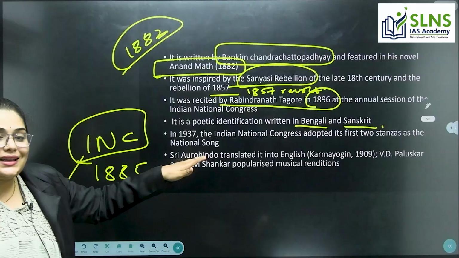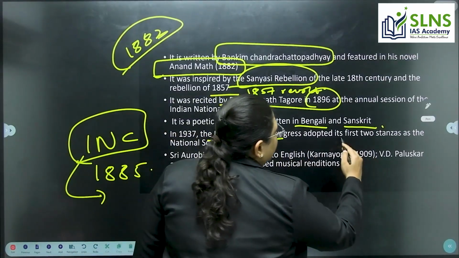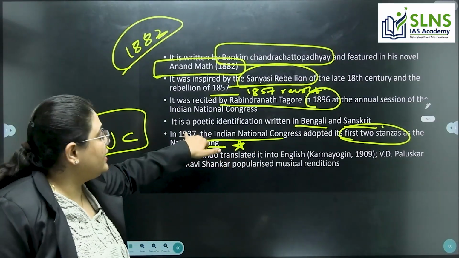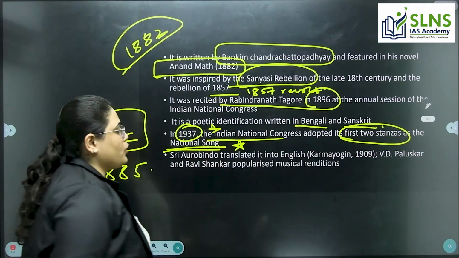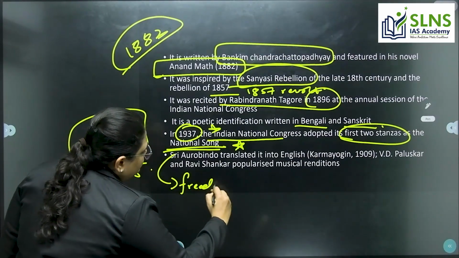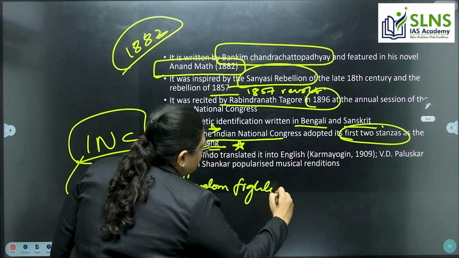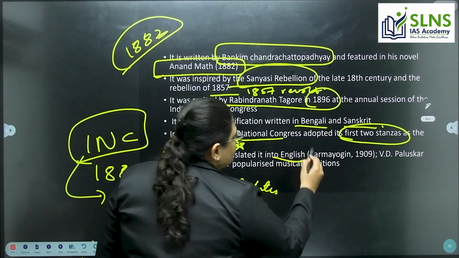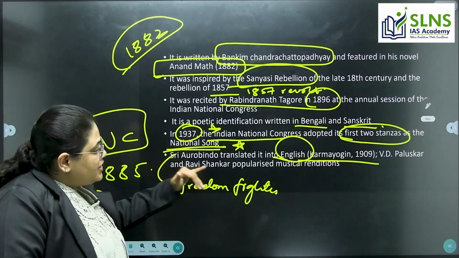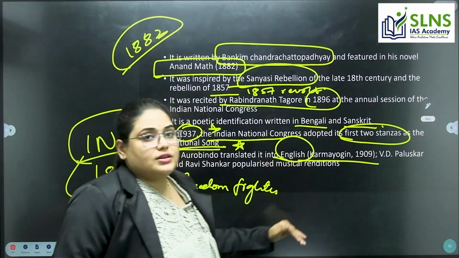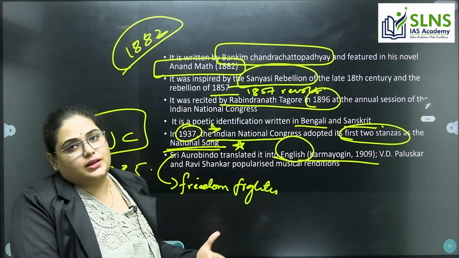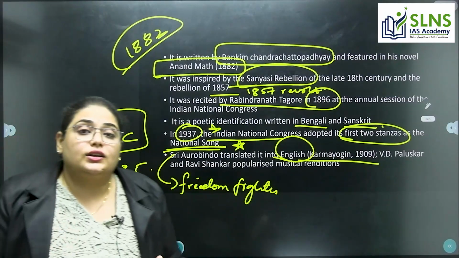In 1937, the Indian National Congress adopted the first two stanzas as the national song. So this point is also very important. Sri Aurobindo, who was a freedom fighter, translated this into English in Karma Yogin in 1909, and B.D. Paluskar and Ravi Shankar popularized the musical renditions. These three personalities made the song very famous, right? So these are the important facts regarding the national song.